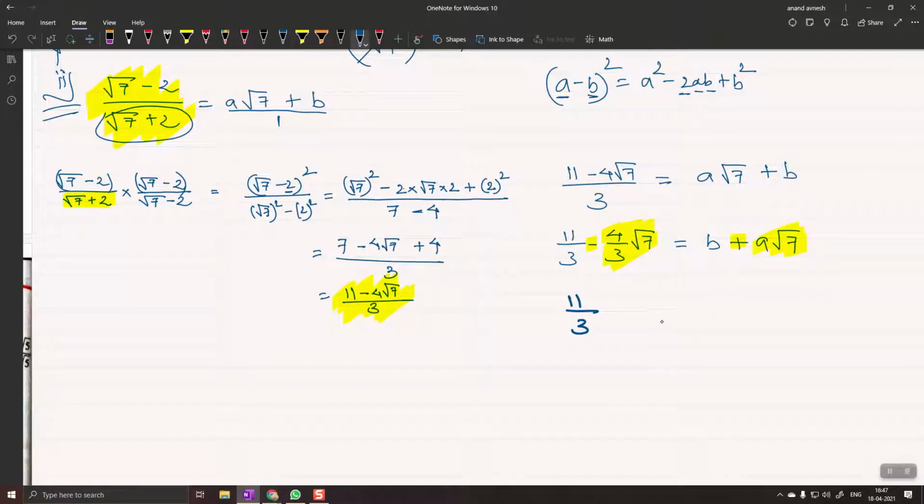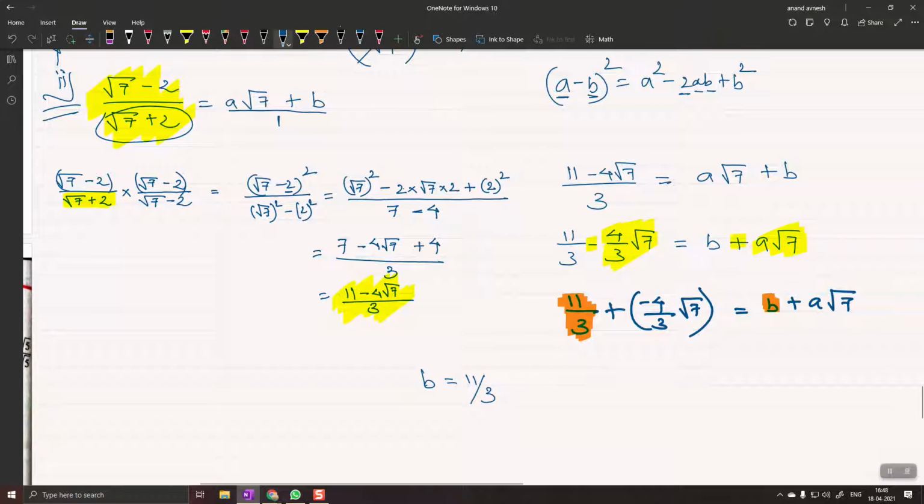So 11/3, I will write a plus sign, then I will put a bracket, and then I will write -4/3 and then √7 is equal to b plus a √7. ठीक है. Now I want everyone to tell me कि यहाँ अगर b है मेरे पास, if I have b over here, what do I have in the place of b? Everyone. 11/3. So b की वैल्यू है 11/3.